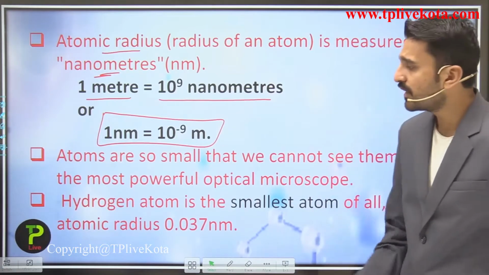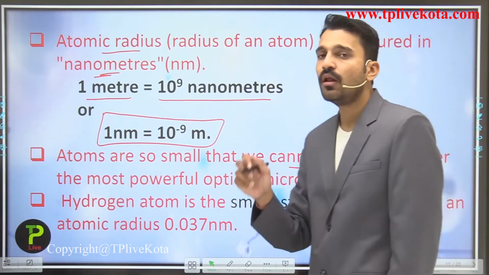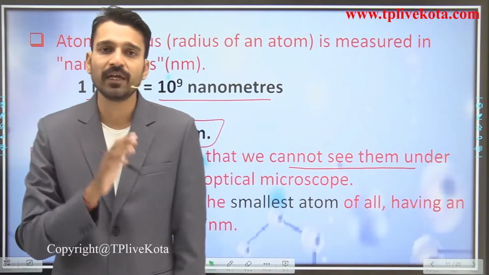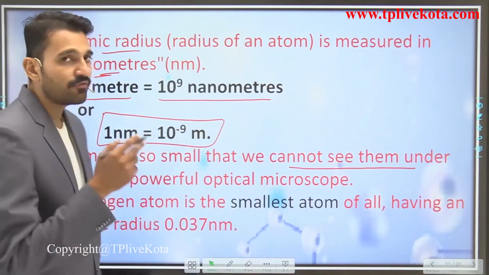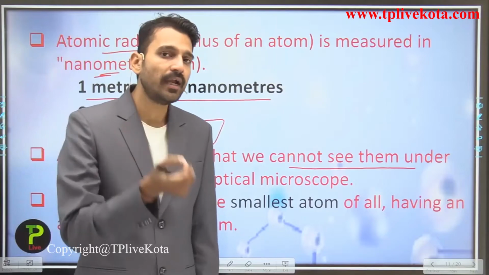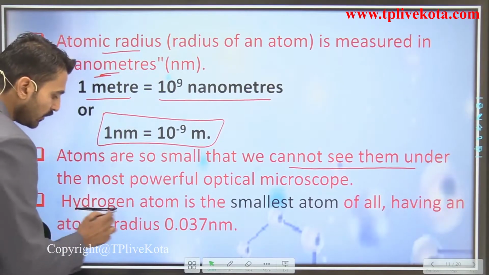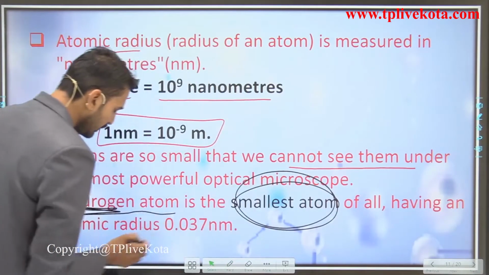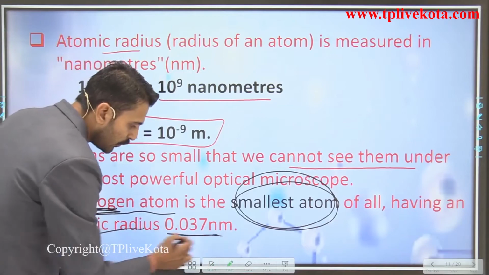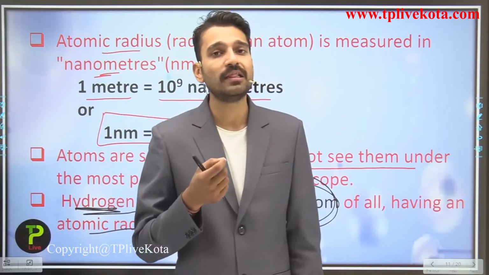So students, atoms are so small that we cannot see them under a powerful microscope. Not even with an optical microscope are we able to see them. Only with the help of an electron microscope are atoms visible to us. So the hydrogen atom is the smallest atom of all the atoms, and its atomic radius is equal to 0.037 nanometer. That is the smallest of all the atoms.